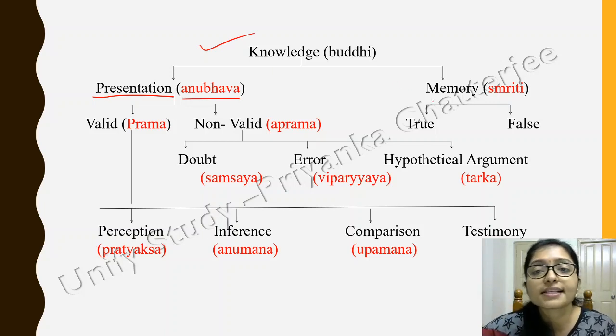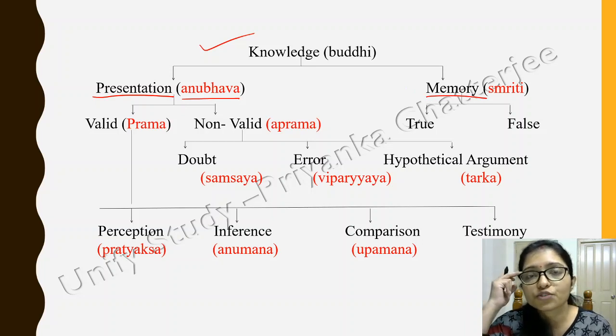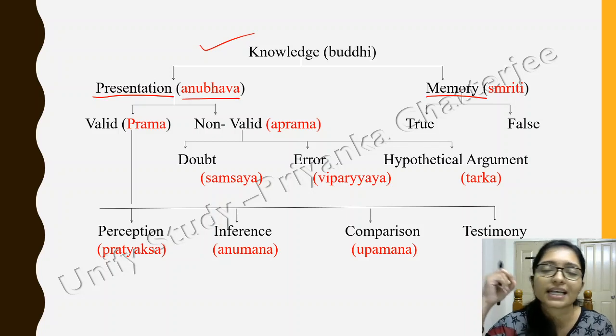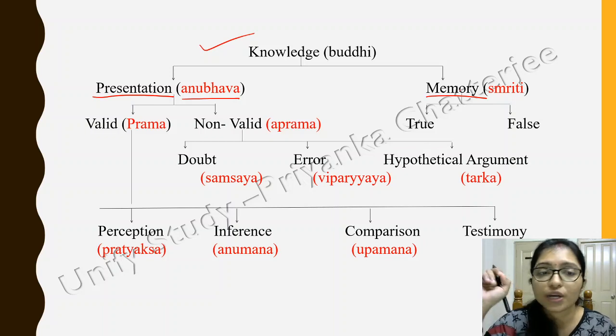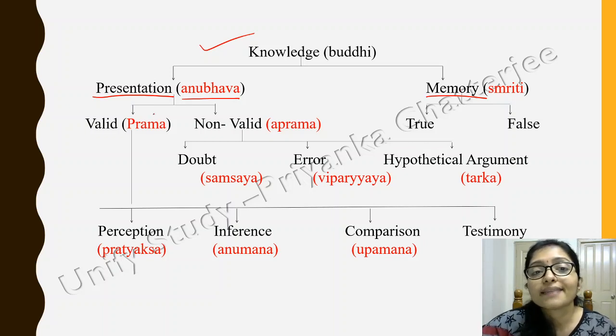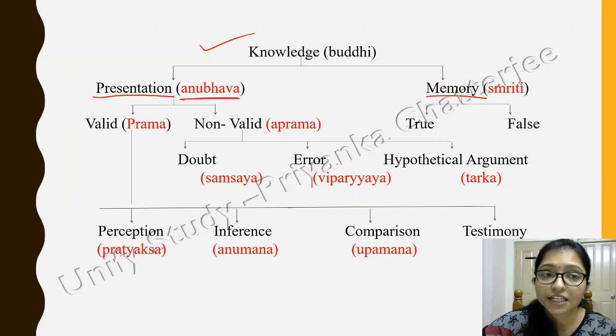And another is memory, that is smriti. Smriti means memory, you can pronounce it as smriti also. Okay. Now, anubhav means how you are feeling, or presentation. There are two types.